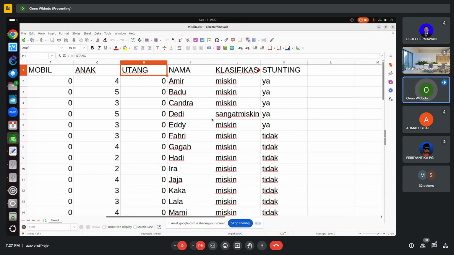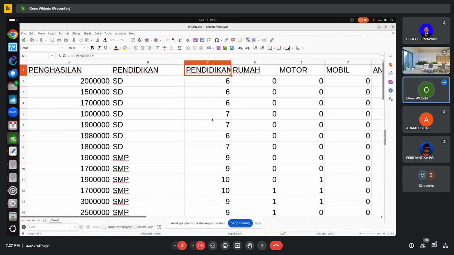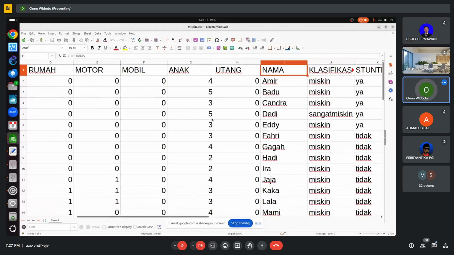He received data more complex than this, and it has a classification. The aim is: if I want to change the classification of a certain person to a different classification, what should I do? What should we do as the government?